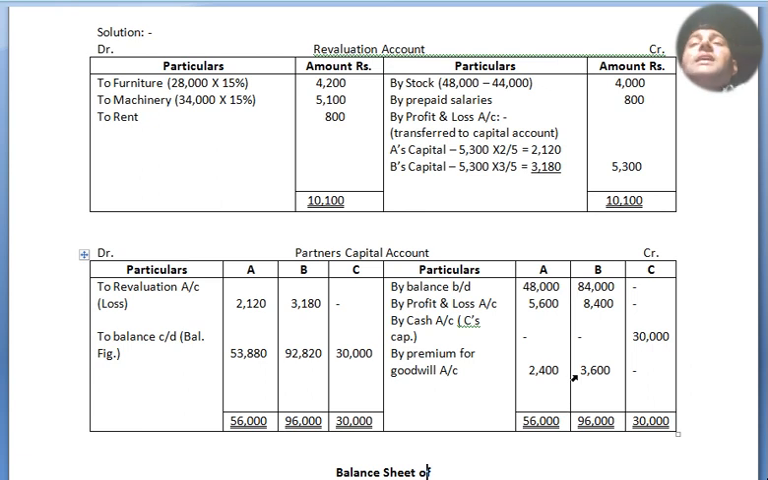Now balancing here, A's total is 56,000, B's total is 96,000 and C's total is 30,000. Now balancing: 56,000 minus 2,120 on the debit side, we got the balancing figure of capital of A as 53,880, and for B 96,000 minus 3,180 equals 92,820. Now for C, no plus or minus, directly 30,000. That's all.